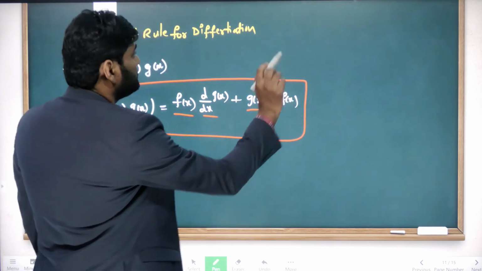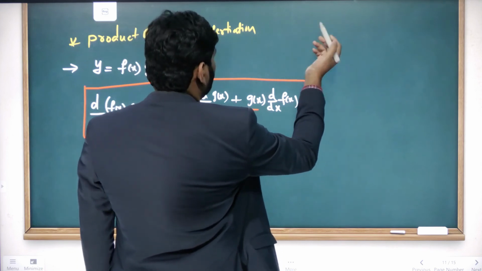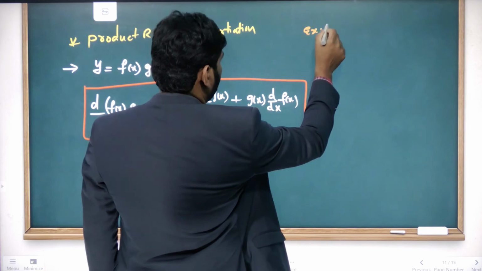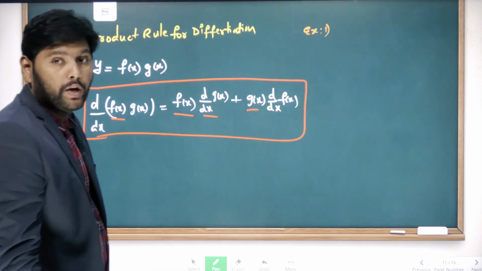Now look here, example number 1 based on the product rule.